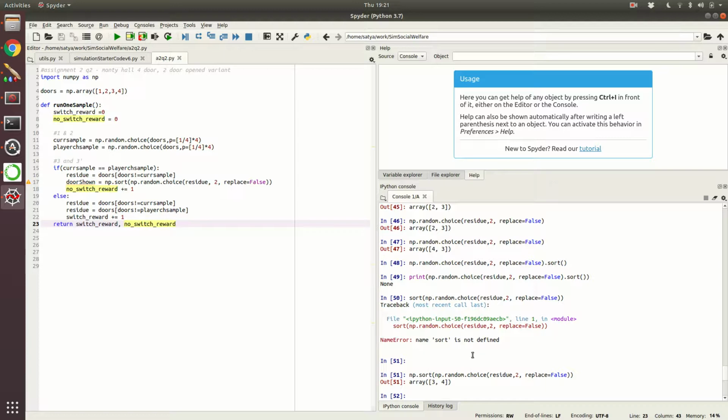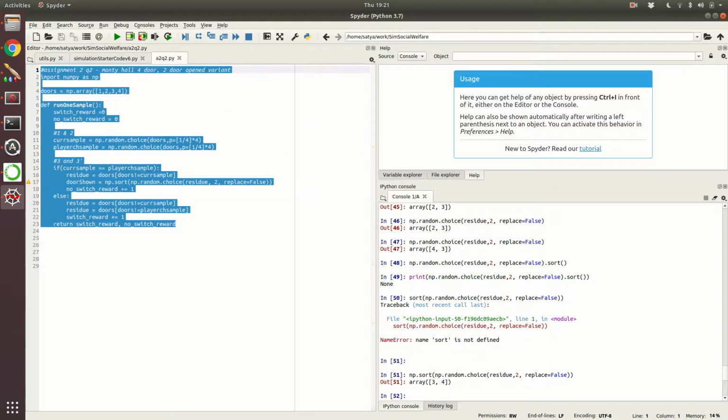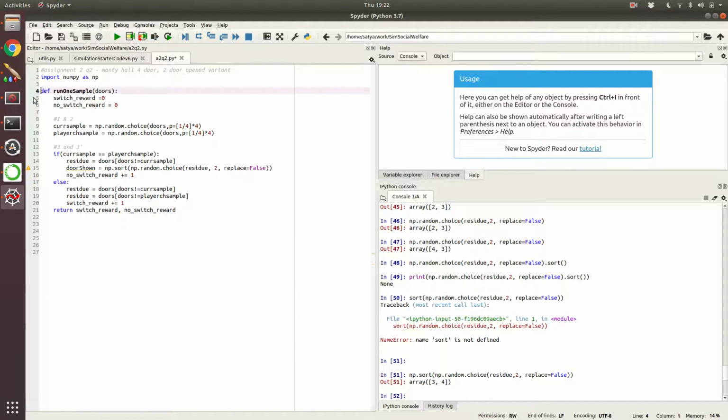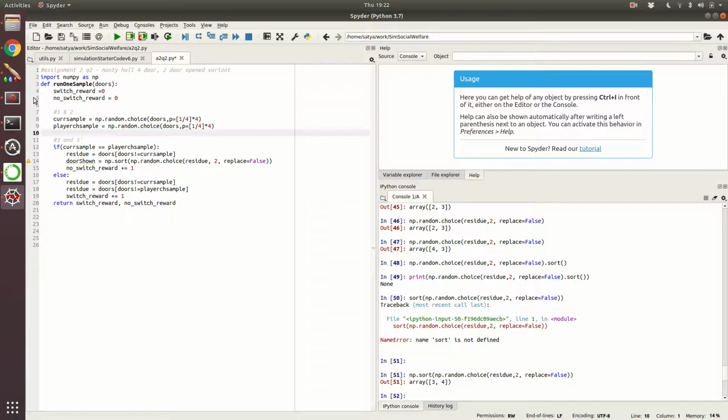Let me run this entire thing. The doors can be passed to this. We will keep all the functions on the top, and the calling we will do here.